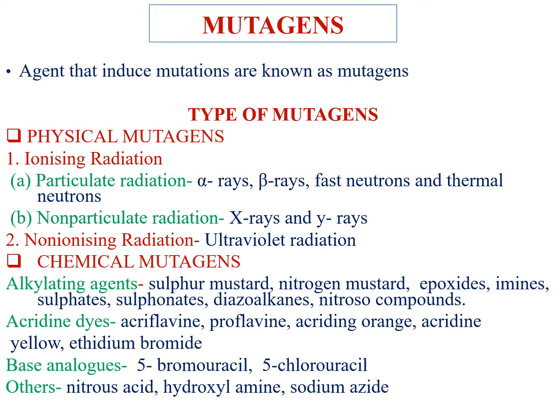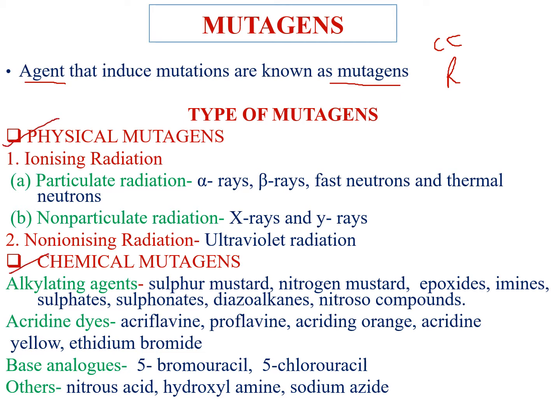Now mutagens. What is mutagens? Mutagens are agents that induce mutations in plant or organism. And these mutagens can be chemical compounds or radiations. These are used for the alteration of genetic sequence in plant or organism and which induce mutations. And these mutagens are of two types: physical mutagens and chemical mutagens.